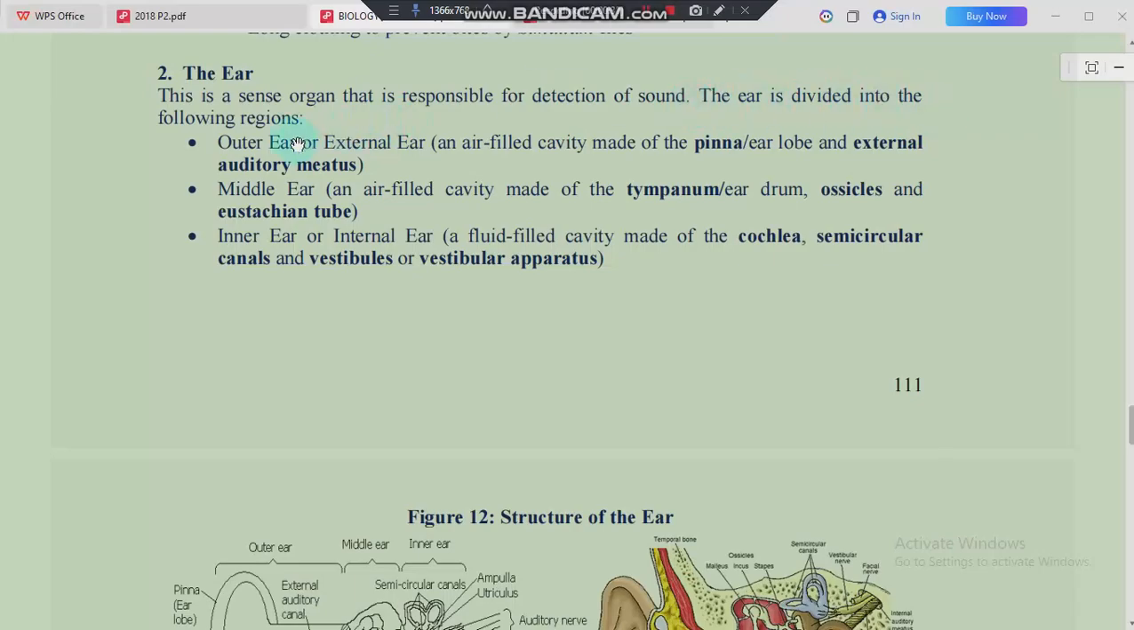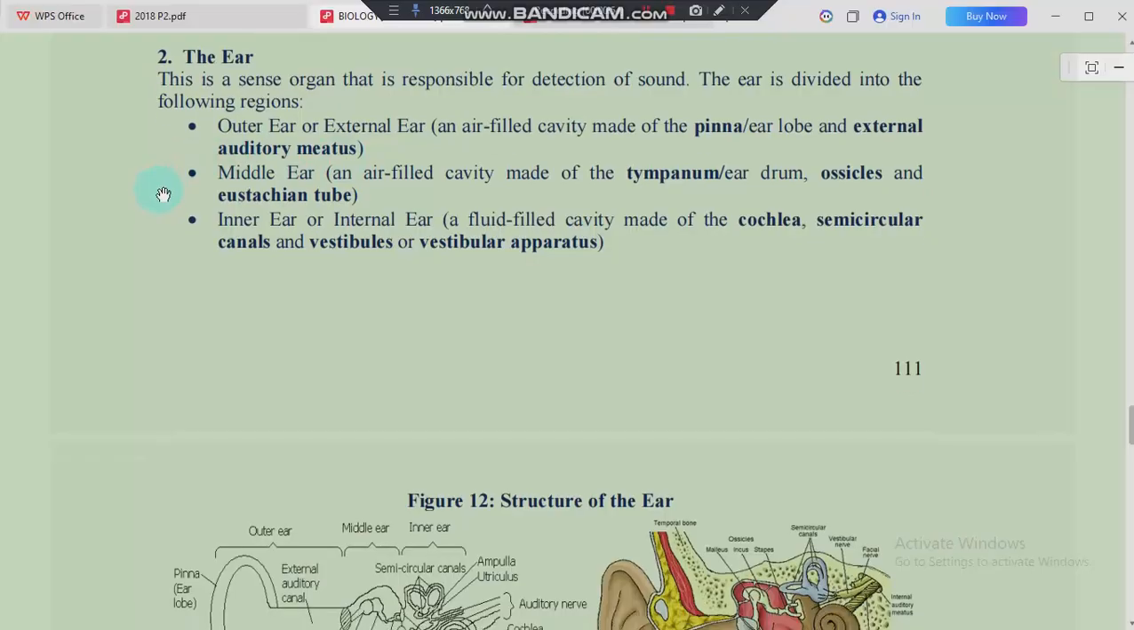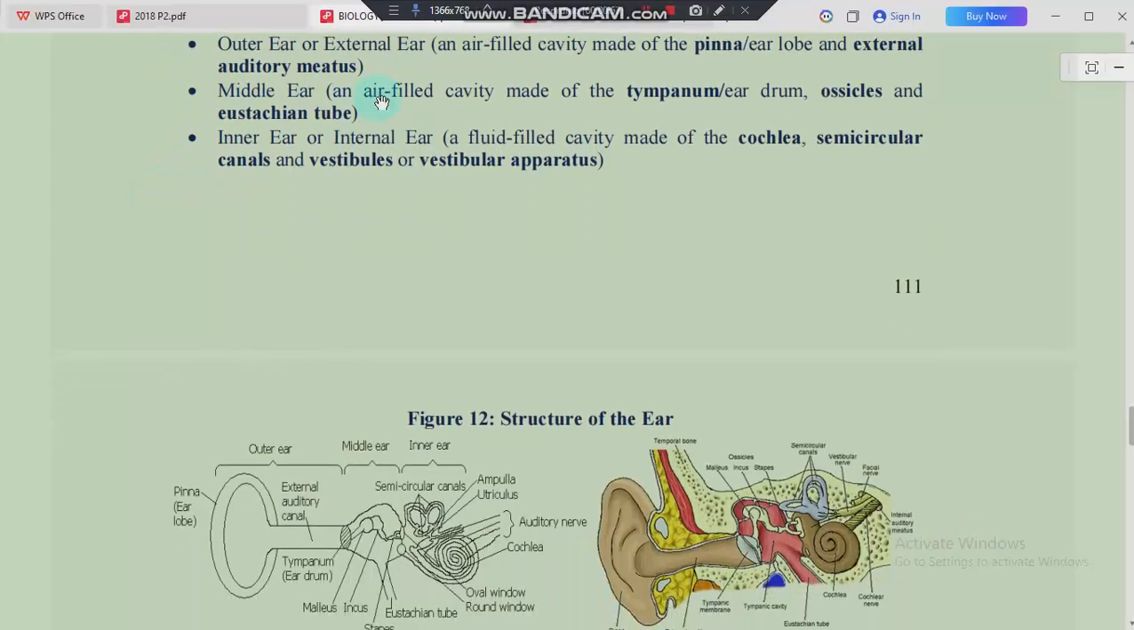So the ear is divided into the following regions. Number one, we have the outer region, or the external ear. So this external ear is made up of the pinna or the earlobe and the external auditory meatus. All these are what make up the outer ear. Then we move on to the middle ear. The middle ear usually has an air-filled cavity made up of the tympanum or the eardrum. This eardrum is also known as the tympanum. Apart from the eardrum, it also contains the ear ossicles and the eustachian tube.